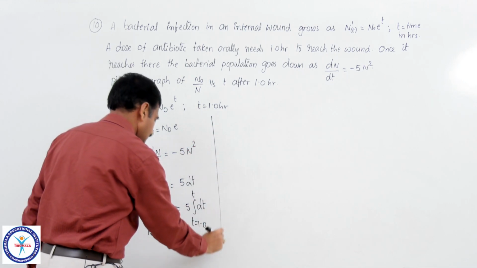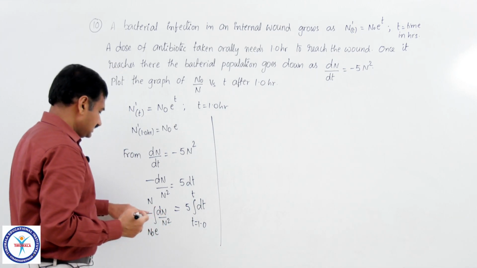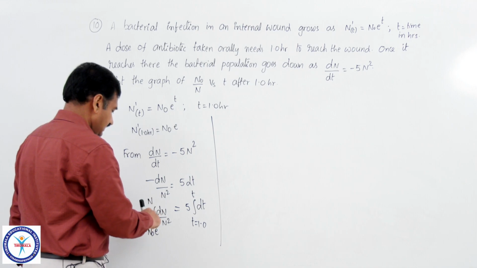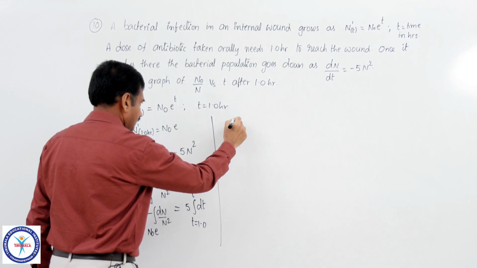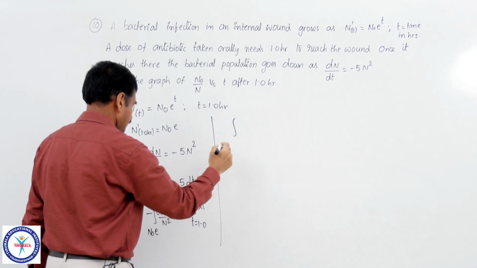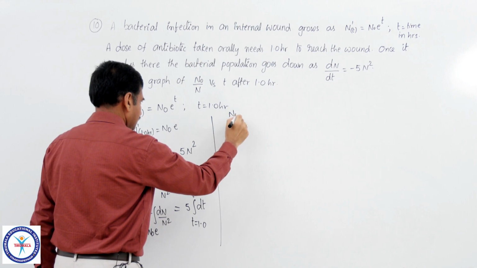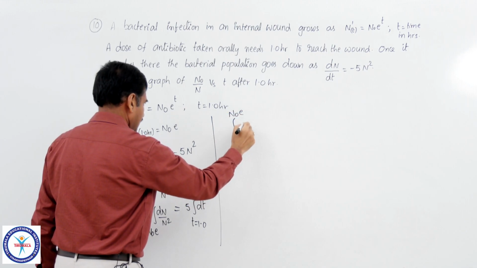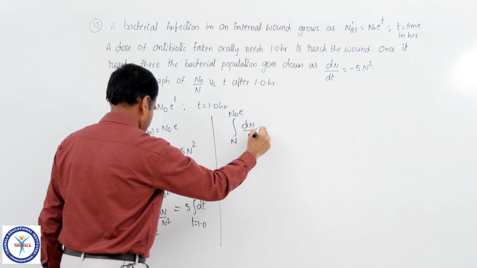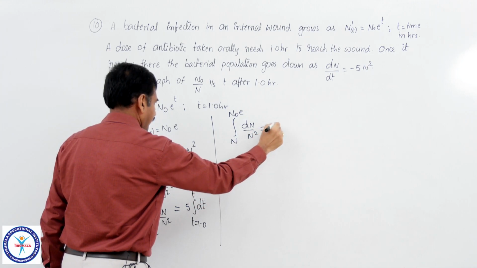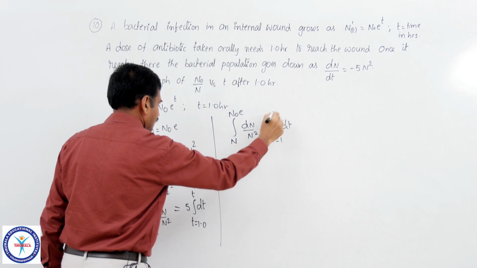So, the same equation can be written as, limits can be exchanged, by taking positive, n to n naught e, dn by n square is equal to 5 into integral dt under the limits t equal to 1 to a time t.